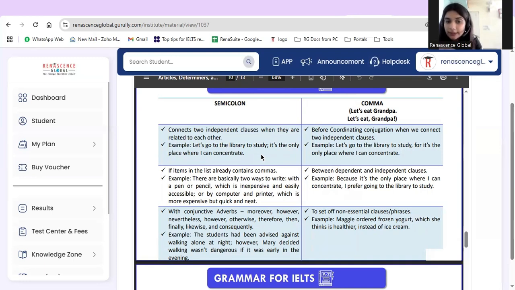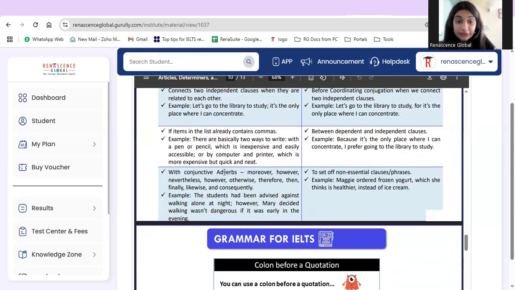If items in a list already contain commas, for example, there are basically two ways to write: with a pen or pencil, which is inexpensive and easily accessible; or by computer and printer, which is more expensive but quick and neat. So now we have expensive written, pen, pencil written, inexpensive written, a lot of things written, right? So there we also use comma and semicolon as well.